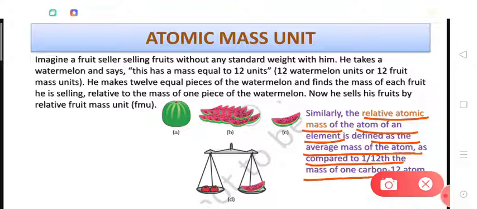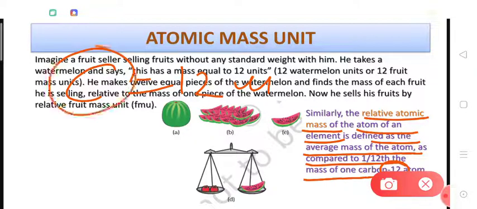Dear students, you will be confused why this is written carbon 12 atom. Why not simply 1/12 the mass of one carbon atom? The reason is that the atom which we are talking about, to which we have related the atomic mass unit, was actually a particular variety of carbon atoms. There are 2 or 3 different types of carbon atoms found in nature, but most of the carbon atoms have a mass equal to 12 units.